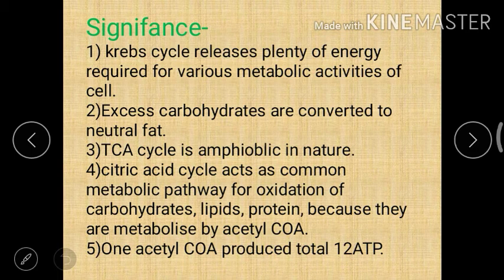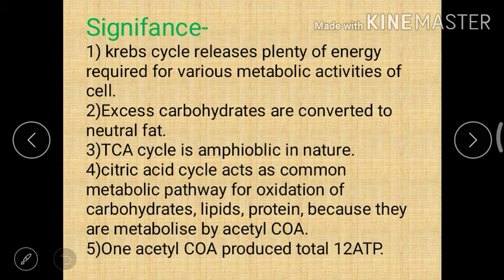The Krebs cycle releases plenty of energy required for various metabolic processes required by the cell. Second, excessive carbohydrates are converted to neutral fat. And third, TCA cycle is amphibolic in nature, meaning it is a biochemical pathway that involves both catabolic and anabolic reactions.